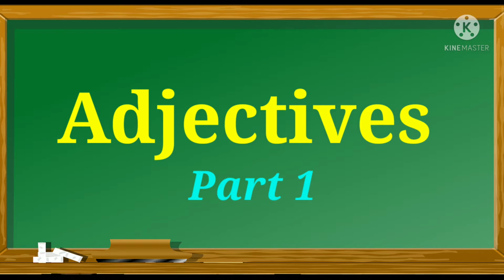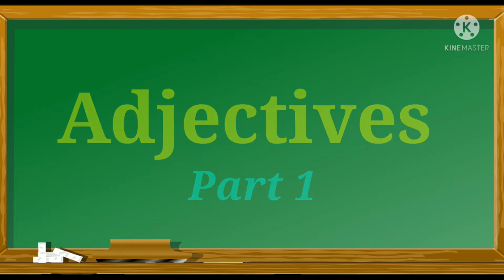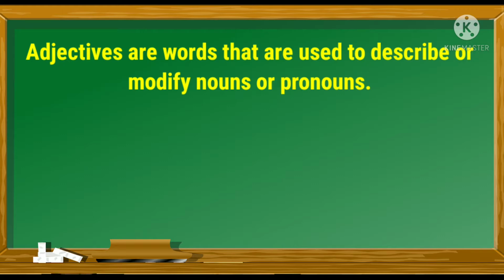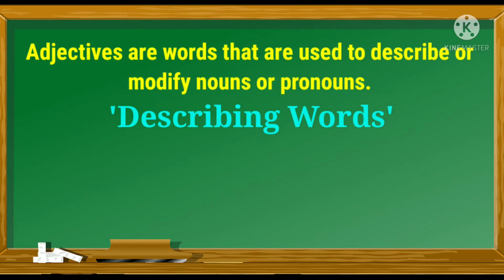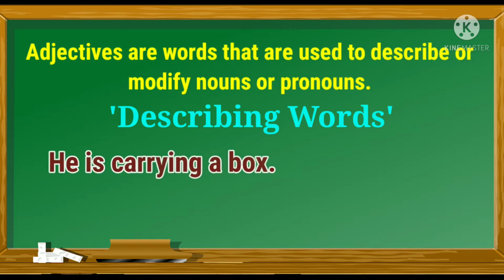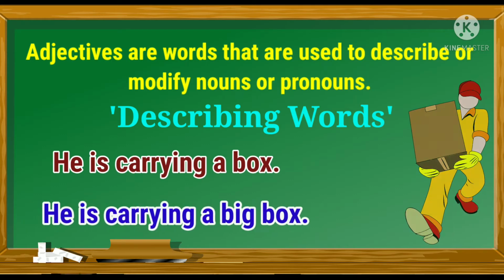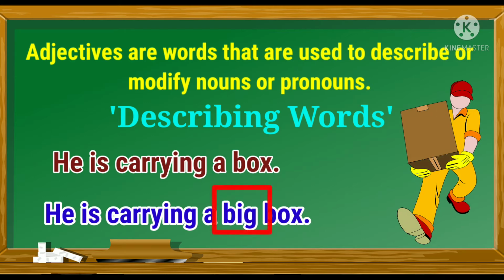First of all, let's understand the meaning of adjectives. Adjectives are words that are used to describe or modify nouns or pronouns. In simple words, adjectives are describing words. For example, look at this sentence: He is carrying a box. Here, box is a noun. If we want to give more information about this box, we can say he is carrying a big box. Here, the word big is an adjective that is describing the noun box.